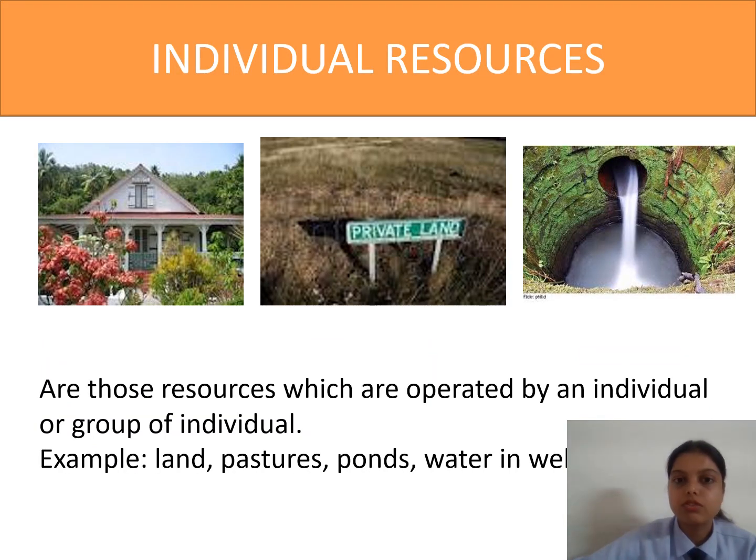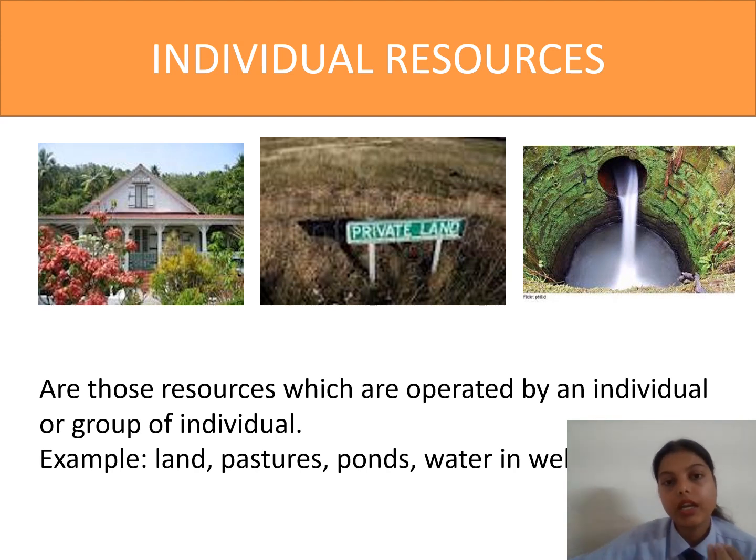Next one is individual resources. We have two types of resources: one is natural resources and another one is human resources. Individual resources come under human resources. Individual resources are those resources which are obtained by an individual or a group of individuals.